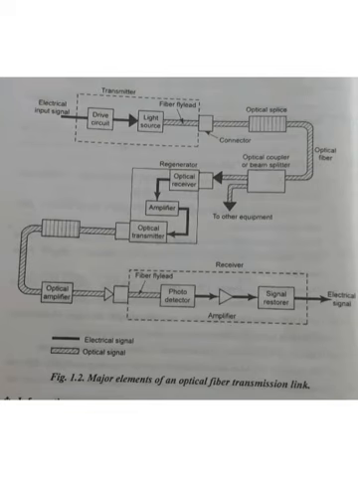Nearby the photodetector, the amplifier, that is the receiver side post-amplifier, is connected. I said there are three types of amplifier, so it is the post-amplifier. In the receiver section, it amplifies the signal. And next is the signal restorer. What is the function of the signal restorer? The original input signal will be recovered without any change. For example, if on the input side you are sending a voice signal that has high pitch and low pitch, then without any variation, the same voice signal will be received on the output side. For this purpose, we are connecting the signal restorer.